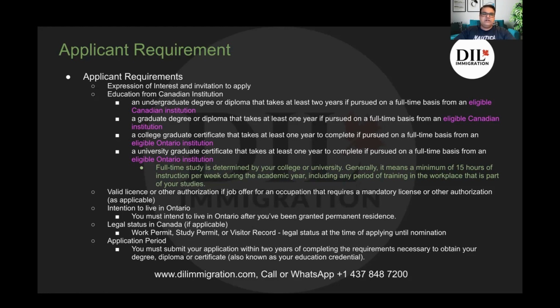Now, if you look at the education requirements, you clearly see that the first two are from an eligible Canadian institution, but the graduate certificate must be from an eligible Ontario institution. So it is very, very important to understand that. You need a valid license or authorization if your job offer is in an occupation that requires a mandatory license or authorization, for example in health care or trades. Then you must have the intention to live in Ontario, a very important one. And if you are applying from Canada, you need to have legal status and you should maintain that status until nomination. Then we look at the application period, right?